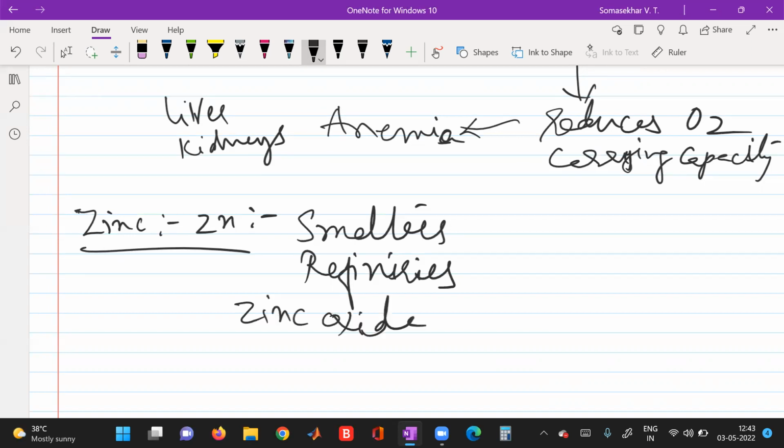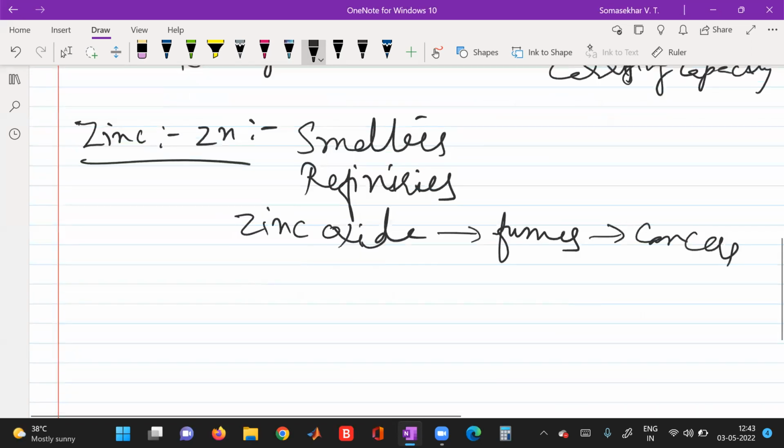It will be converted into zinc oxide, and these zinc oxide fumes are released into the environment. They are very, very toxic and cause cancers in human beings. Now coming to nickel.